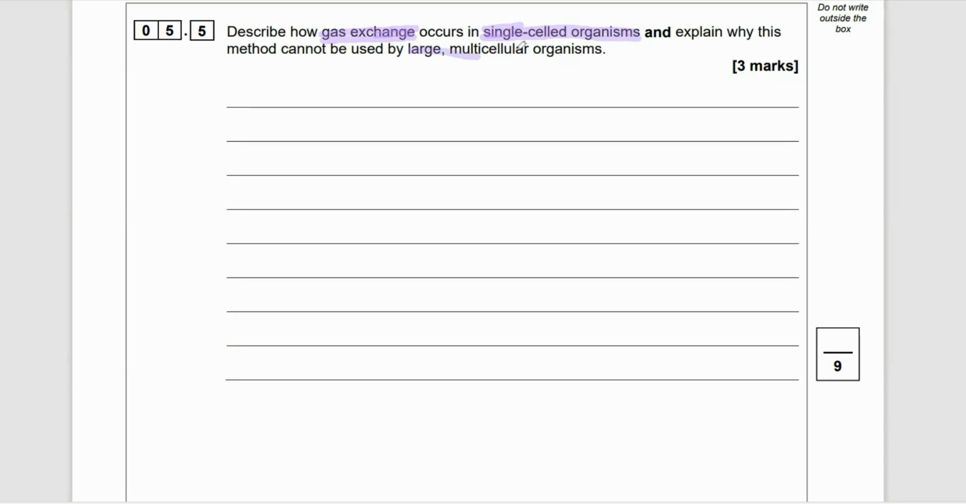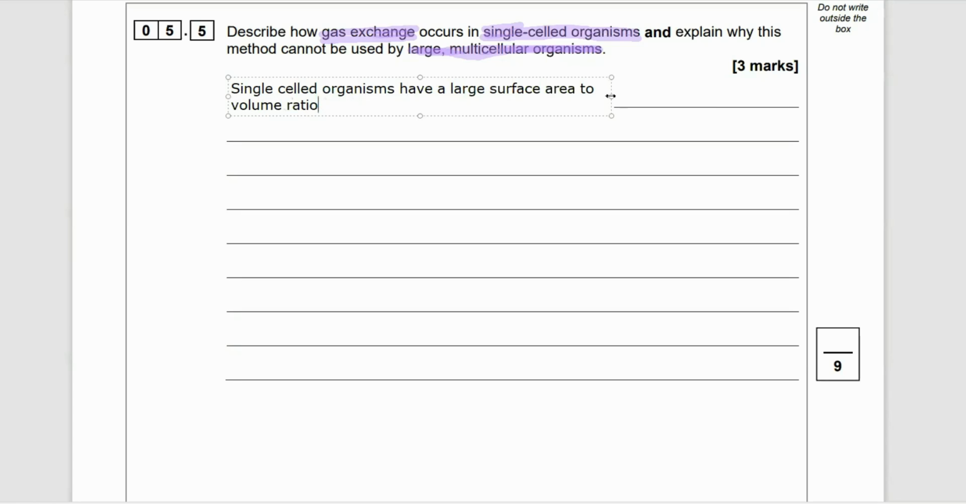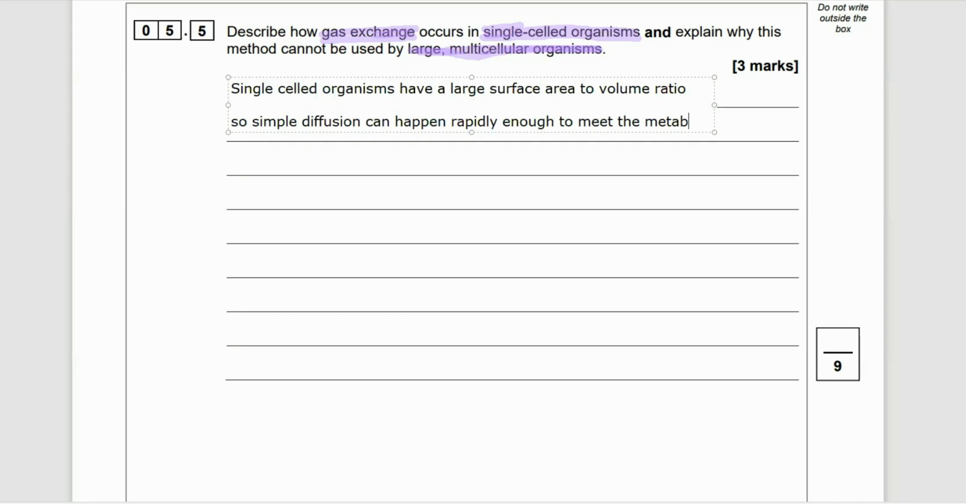Once again, I've used the highlighter just to remind me of the key facts we're talking about here. And really, this one, what do you remember about single-celled and large multicelled? Single-celled organisms, remember, have a large surface area to volume ratio. This means simple diffusion alone can meet their requirements for glucose, for oxygen, for other metabolites. If you're a large multicellular organism, simple diffusion will not bring the materials into the cells quick enough for them to do all of the different metabolic processes they need to do, like aerobic respiration.